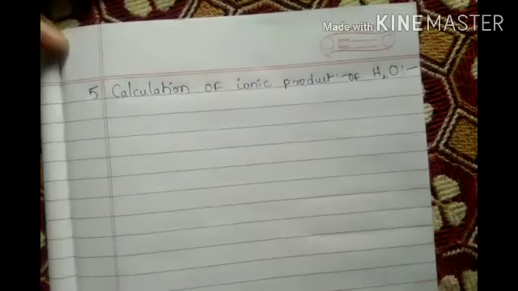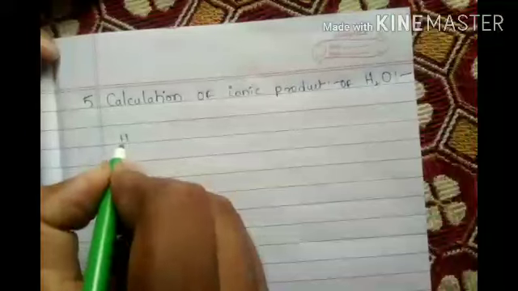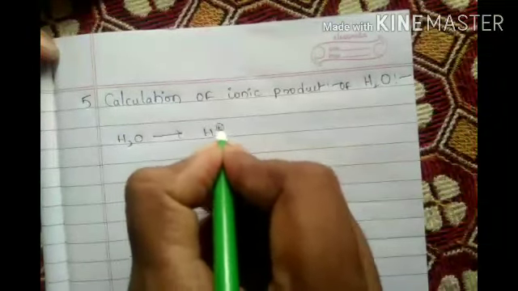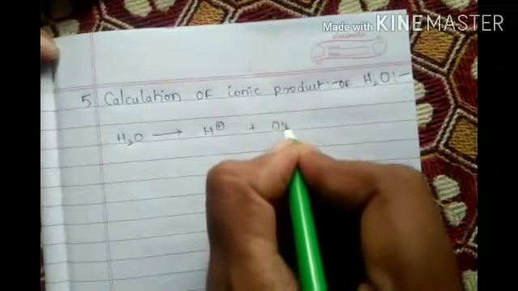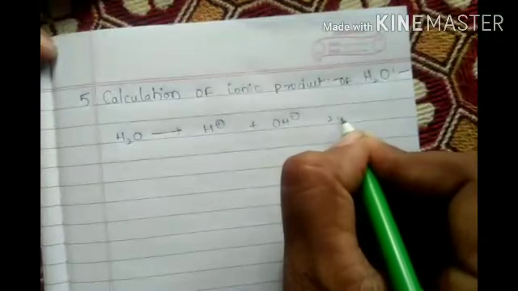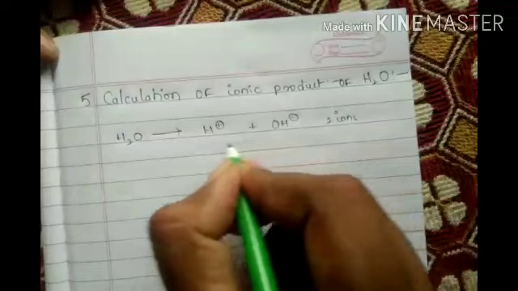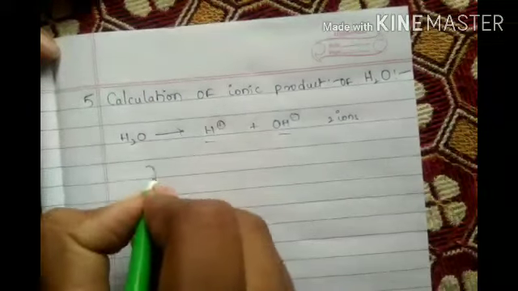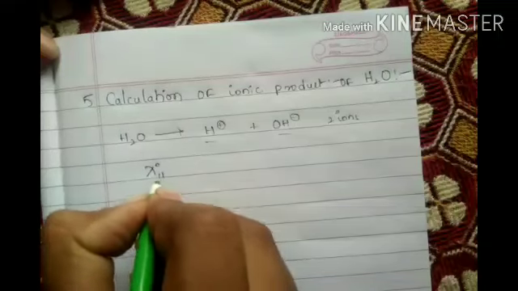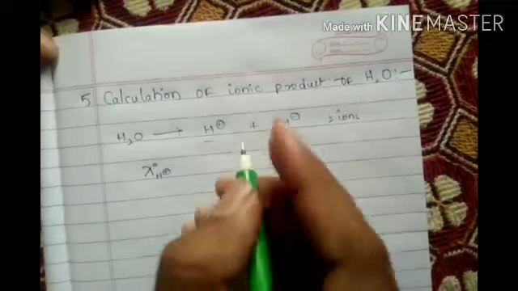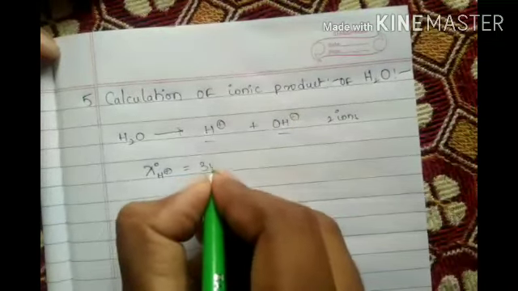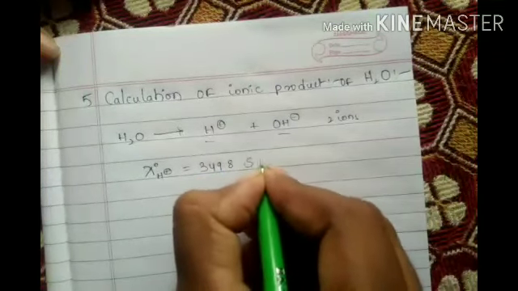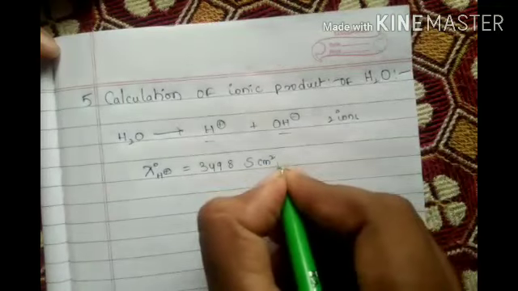So first of all, what are the water ions? H2O is converted into H plus and OH minus. So here two ions: one is a cation, one is an anion. Now lambda naught H plus is 349.8 Siemens centimeter square per mole.